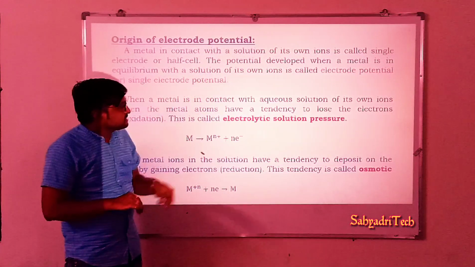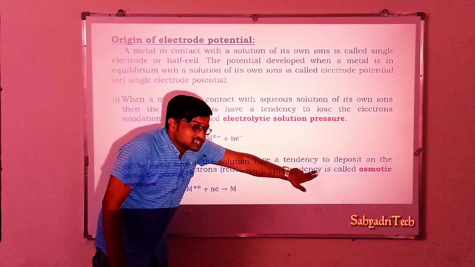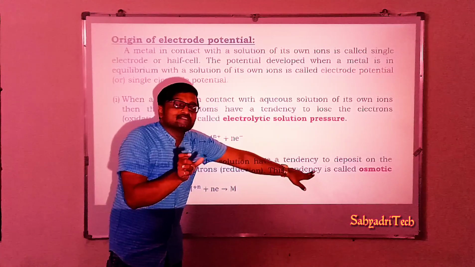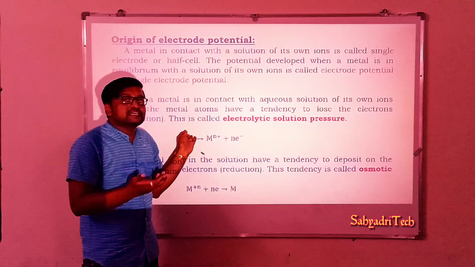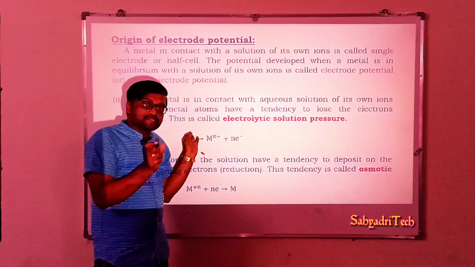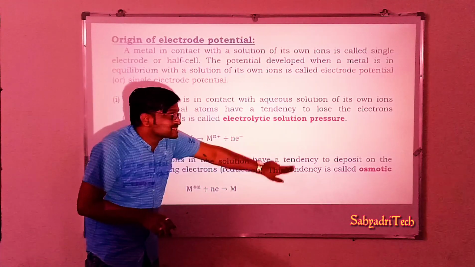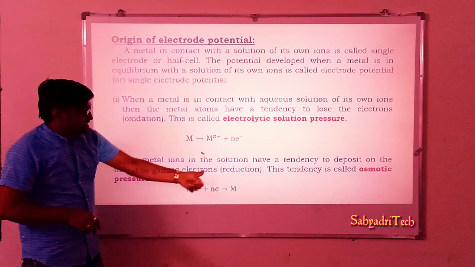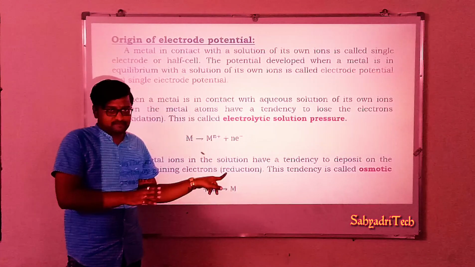It means if the electrolytic solution pressure is greater than osmotic pressure, what happens? In that half cell oxidation is involved, or it acts as an oxidation half cell. On the other hand, if osmotic pressure is greater than solution pressure, what happens? Reduction is involved. Therefore, it acts as a reduction half cell.